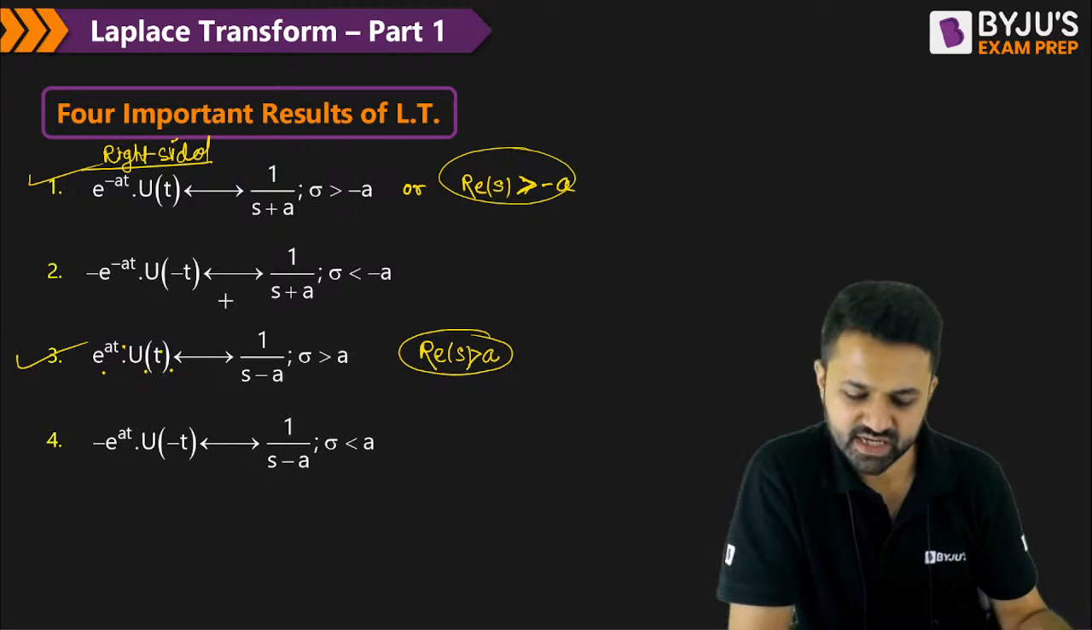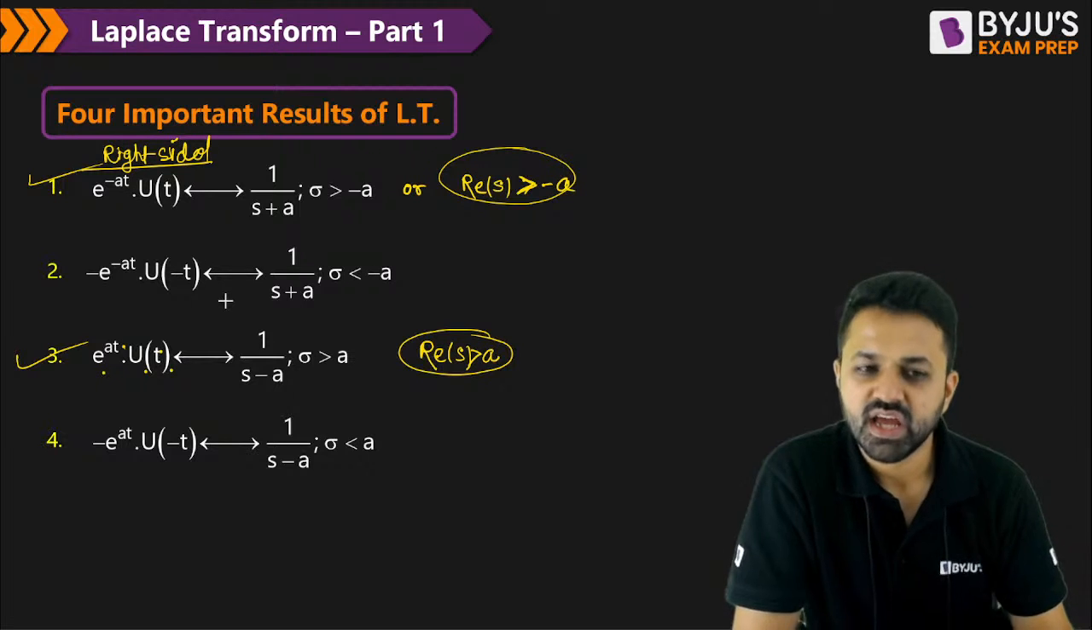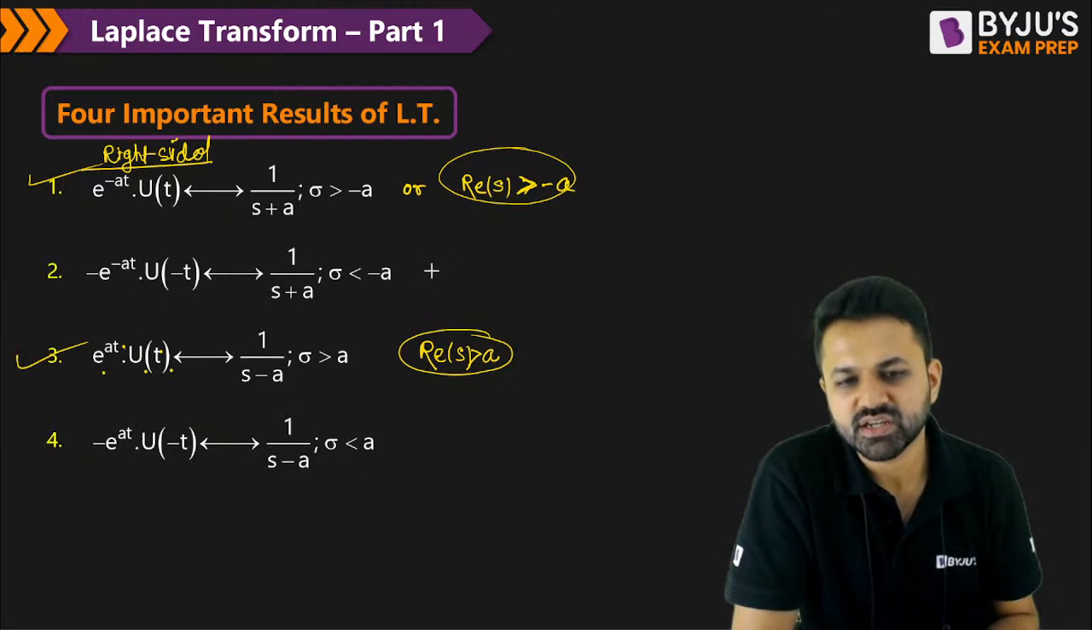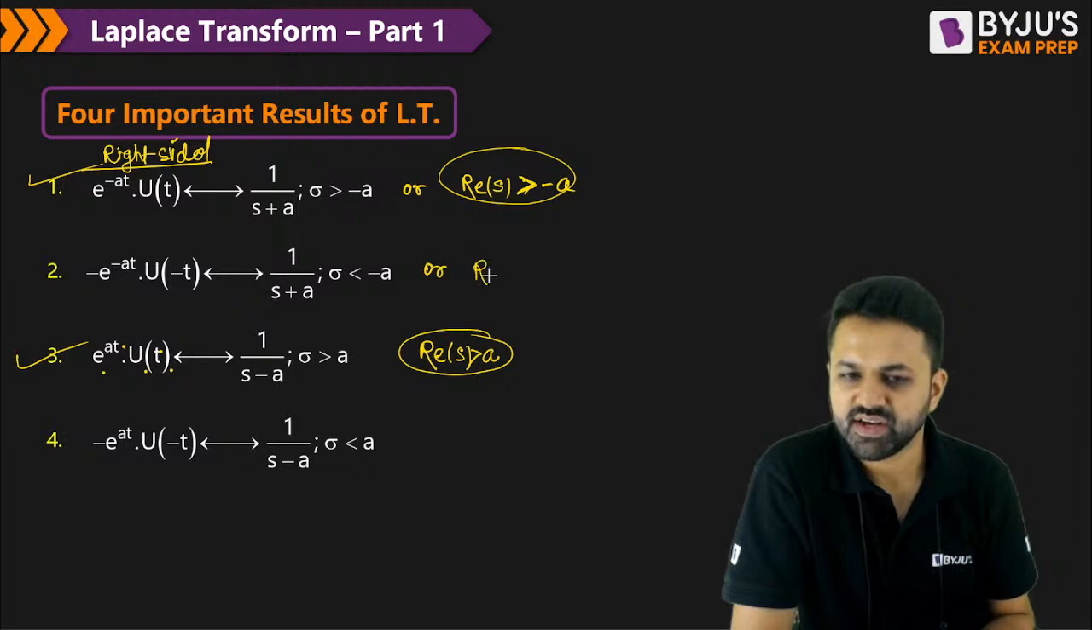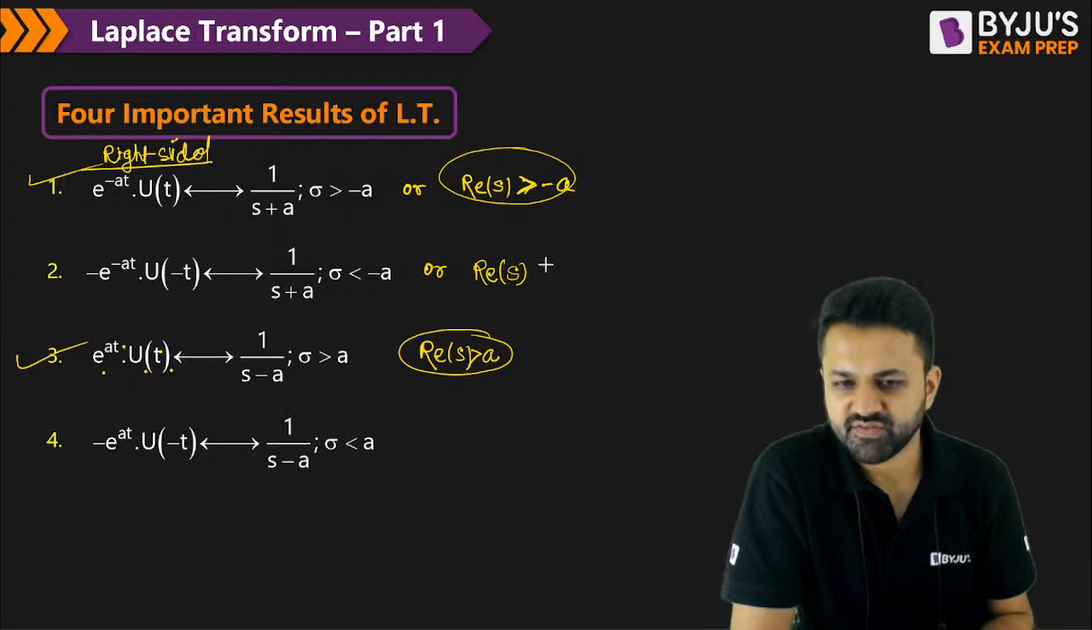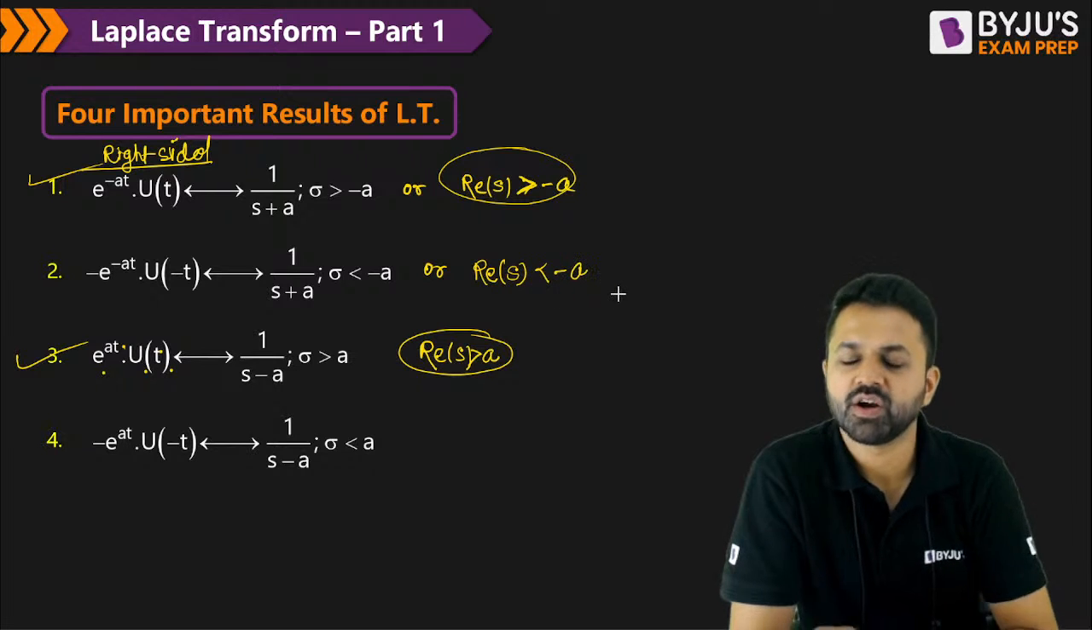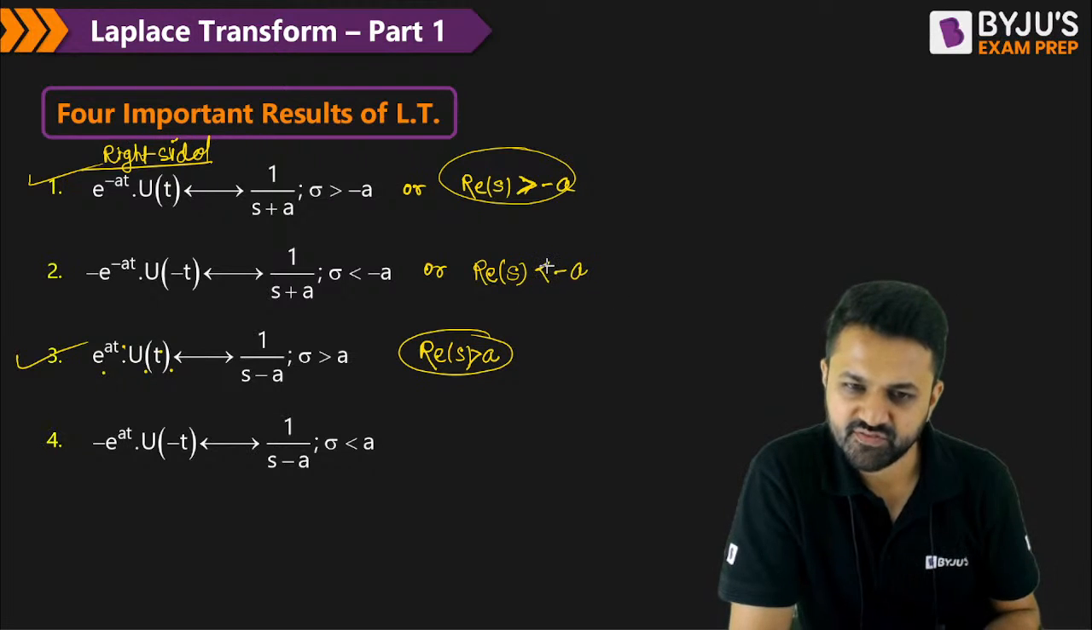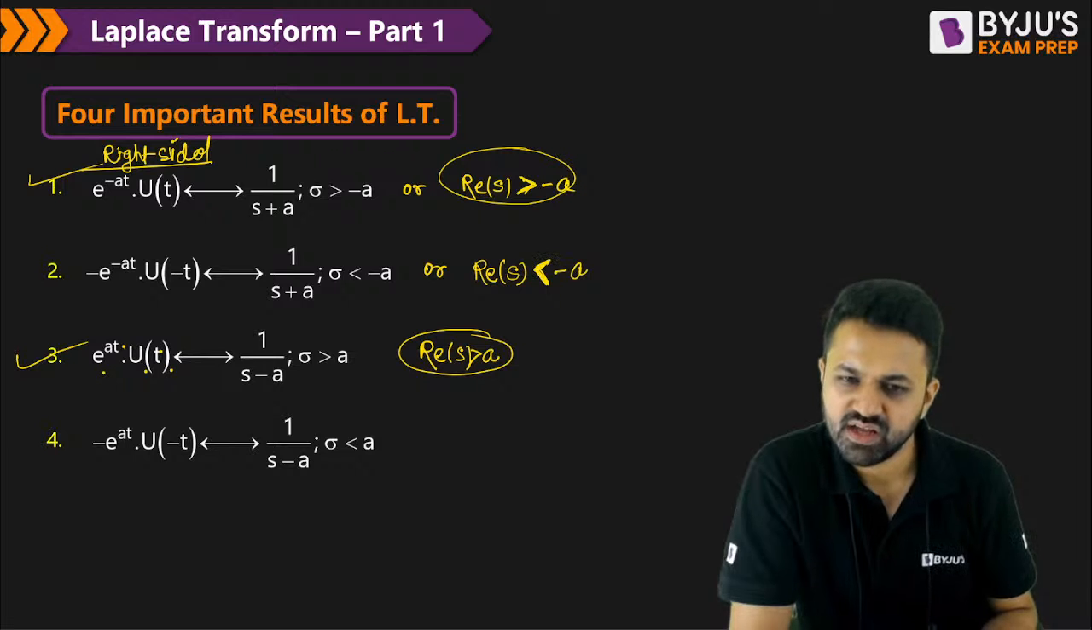u(-t), that means you are performing the folding operation. And if you are performing the folding operation, then definitely it will be a left hand side signal. And if it is a left hand side signal, this is real part of s less than. So whenever it is a left hand side signal, you have to use the less than sign.